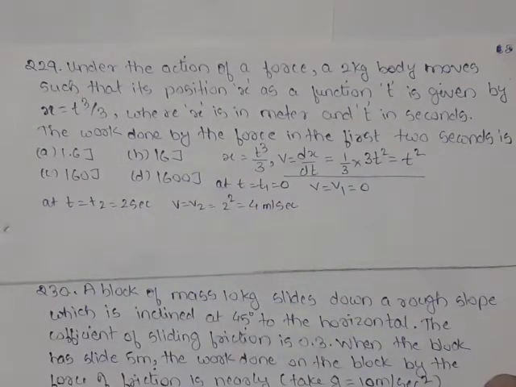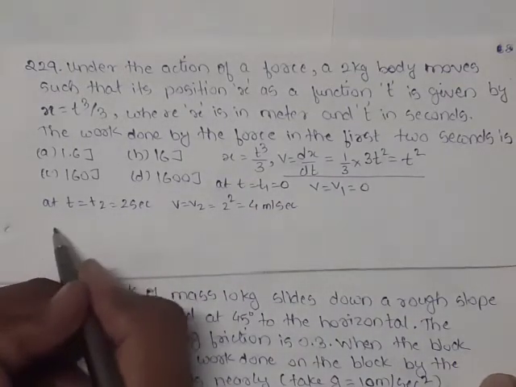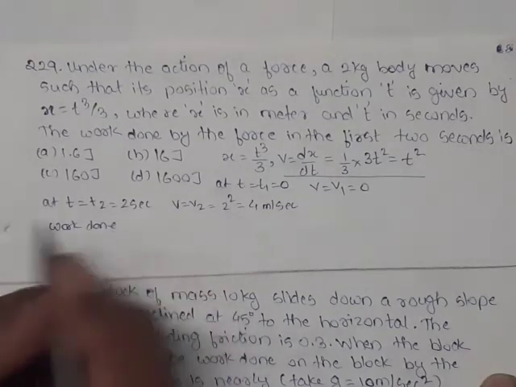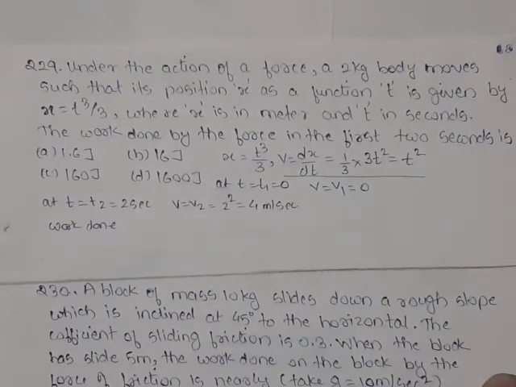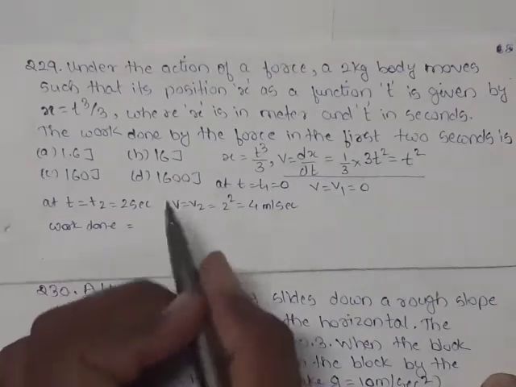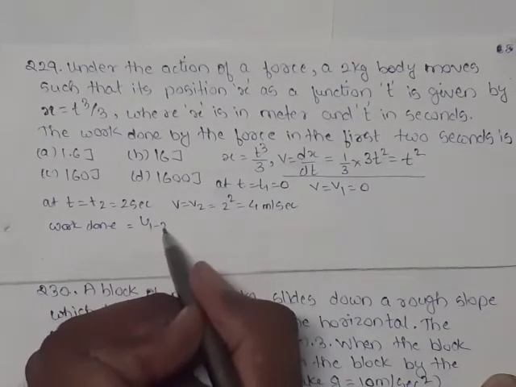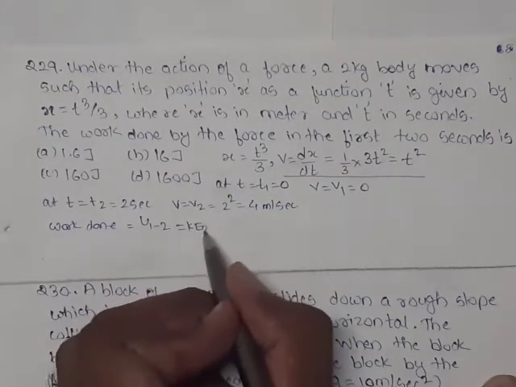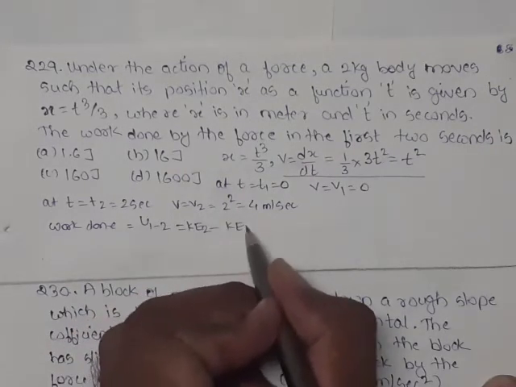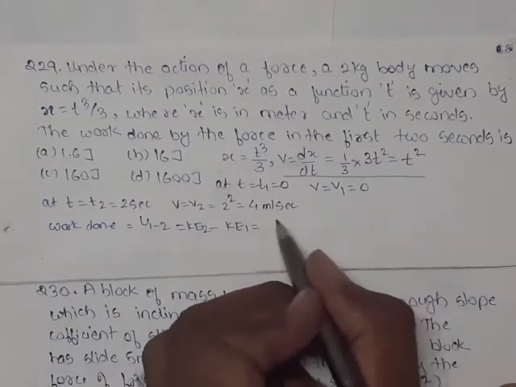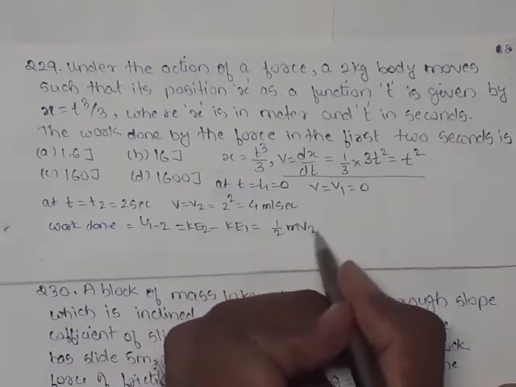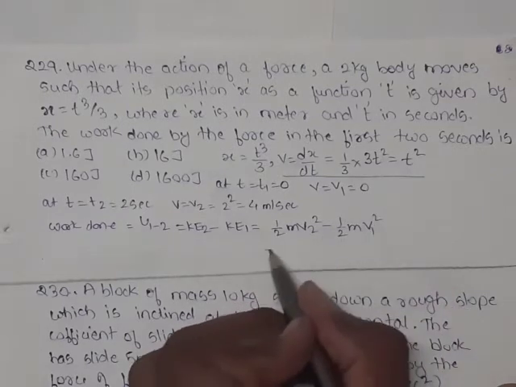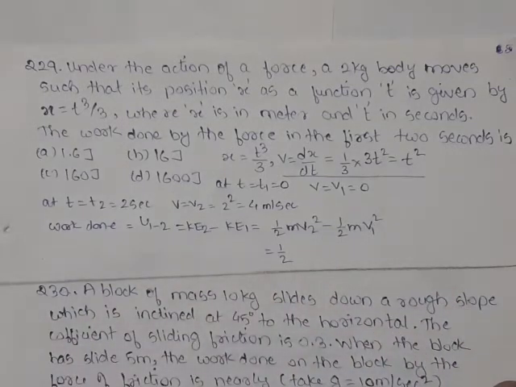Now work done to move body from point 1 to point 2 is equal to change in kinetic energy. So it is nothing but kinetic energy at second point minus kinetic energy at first point, equals to 1/2 m v2 square minus 1/2 m v1 square. What is value of mass?